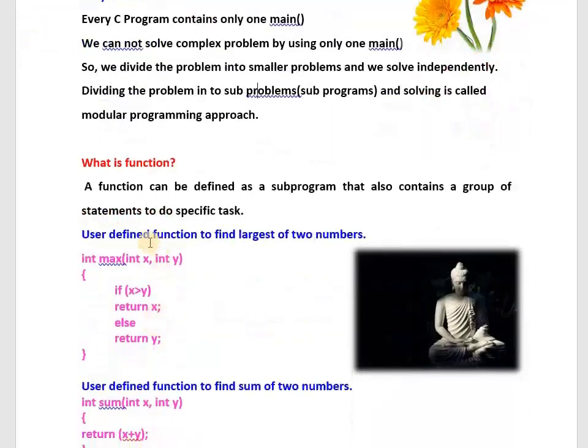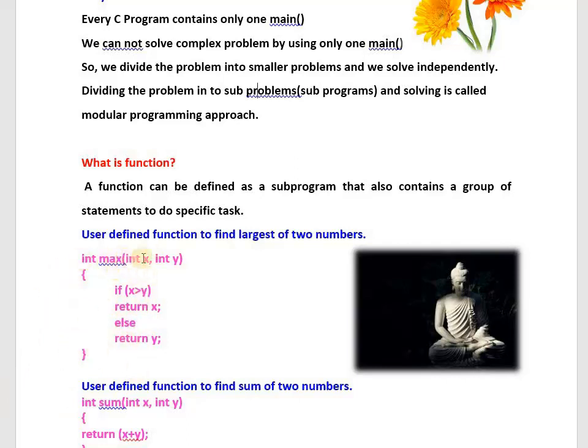See here, one small program I have written. This is not a complete program because there is no main at all. If there is a main function, that is called a C program. Now there is no main. This is also a program. Program starts here, program completes. But this is a subprogram.